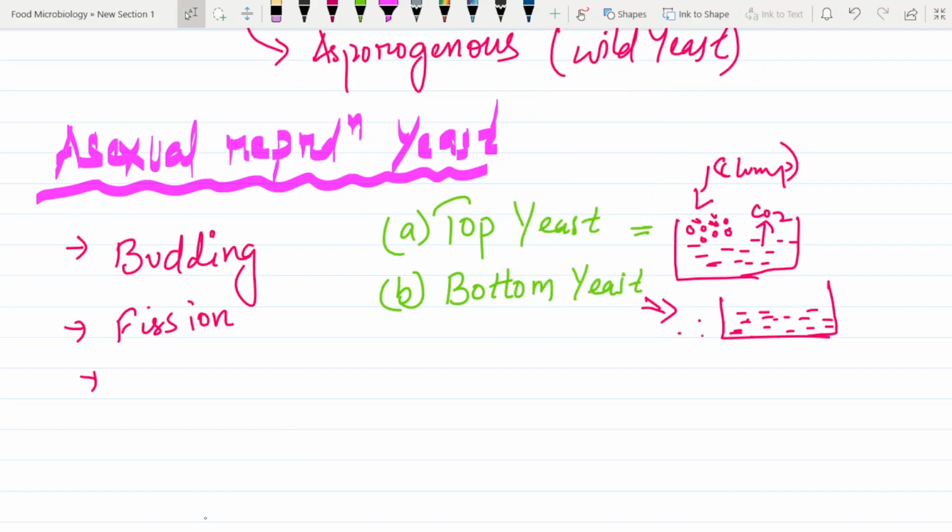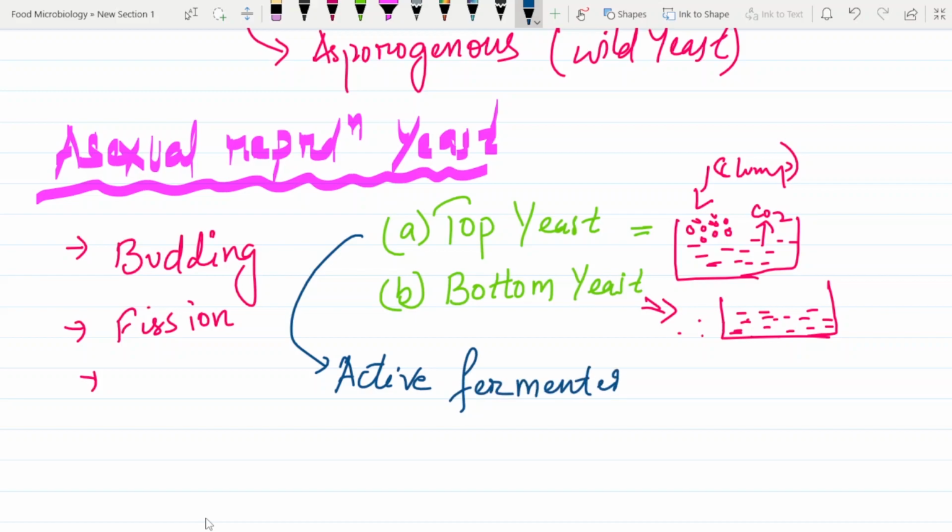So these top yeast actually are active fermenters, and they grow best, or rapidly, at 20 degrees Celsius. Simple as that.